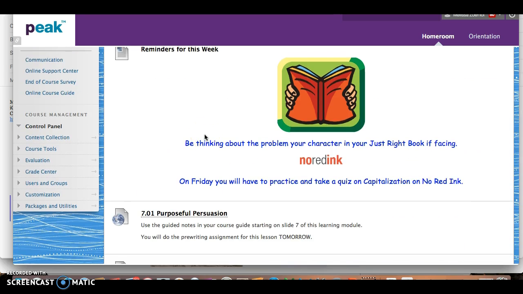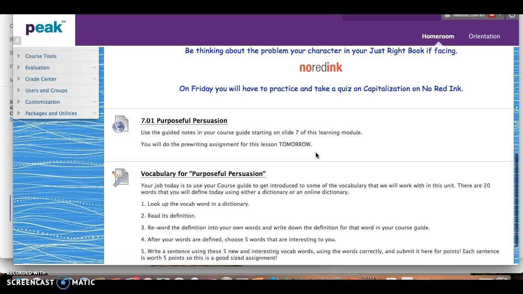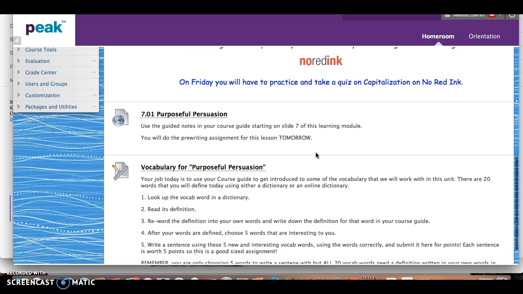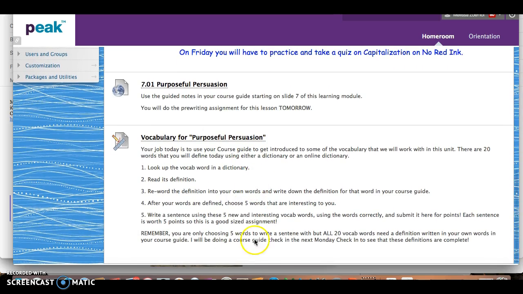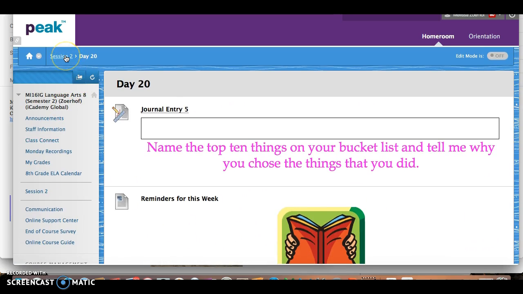A couple of reminders is that you do have a no red ink assignment due at the end of the week. You also have a Just Right book assignment due at the end of the week. And we are starting our persuasion unit this week. So you are going to need your course guide that has a breakdown of your vocabulary for this unit. There are 20 vocabulary words, and this assignment is a vocabulary-based assignment here that I will be checking next week on our virtual check-ins. I'm going to do a virtual coursework check-in. So that's what's going to be due today.